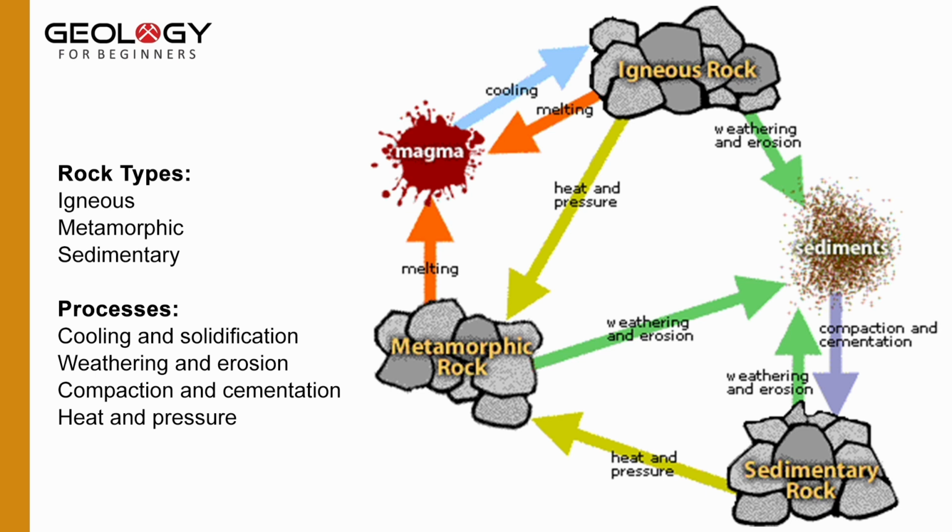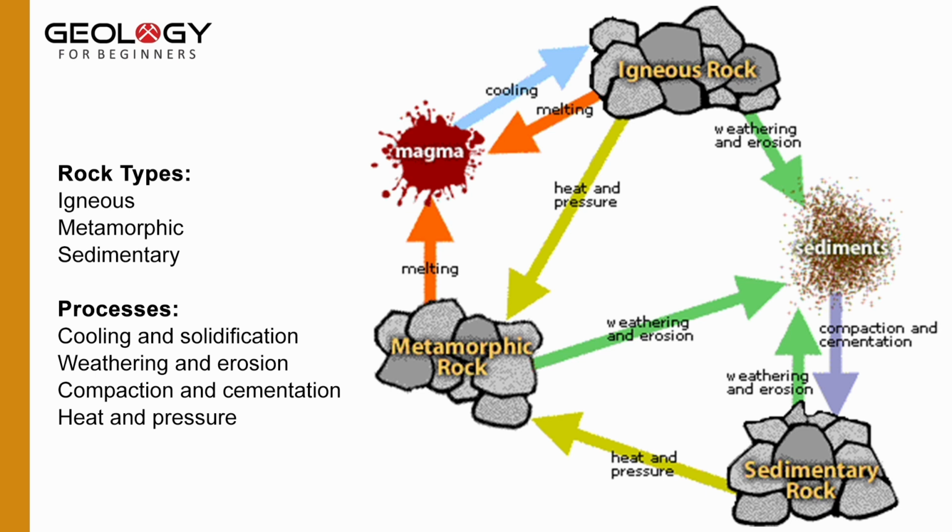In the other scenario, you can see the green arrows on each rock type, which show the process of weathering and erosion turning all these rock types into sediments, which means that each rock type can turn into sediment by weathering and erosion.